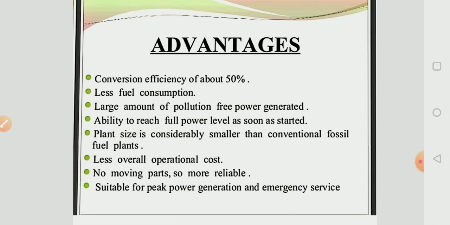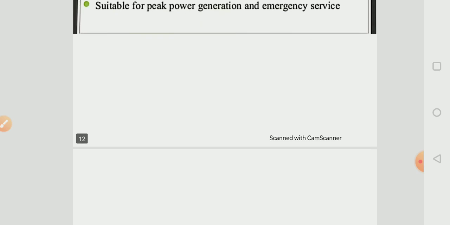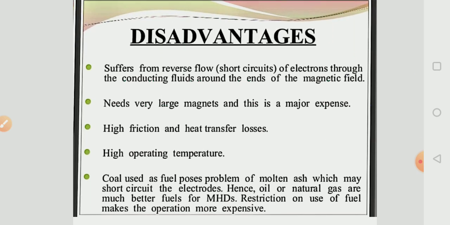There is no moving part, so it is more reliable. Last, it is suitable for peak power generation, and we use this plant for emergency service. These are the advantages of MHD generation.